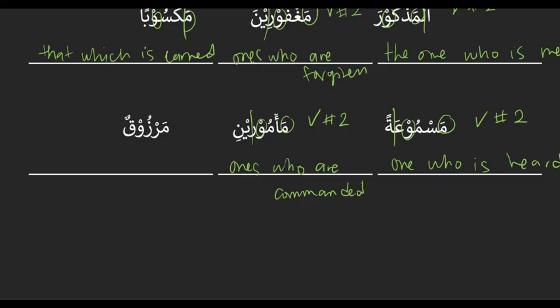And last one, marzuq. We start with the ma. Second to last letter is a waw. And that makes it target pattern 2. Good. The letters that are left are razaqa, which means to provide. And then make it passive, to be provided. And then so one who is provided. We'll say "for" because that's how you say it in English. Right, one who is provided for.